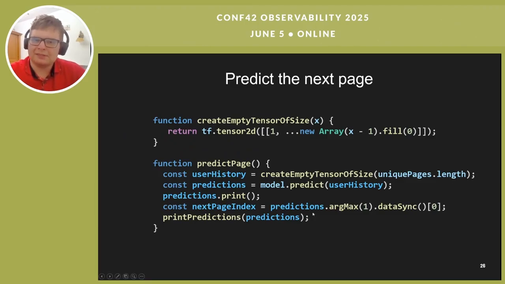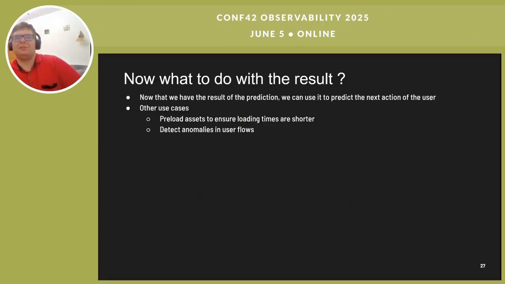And now that we are at the finish, we have the model, the brain has been trained, you can actually use it to predict. We have the function model.predict, and we're going to give it the user's current history and tell the model, hey, this is the current history, which is the next item that the user will access? Tell me. And what are we going to do with this result? Whatever you want. You can preload the next assets based on this.